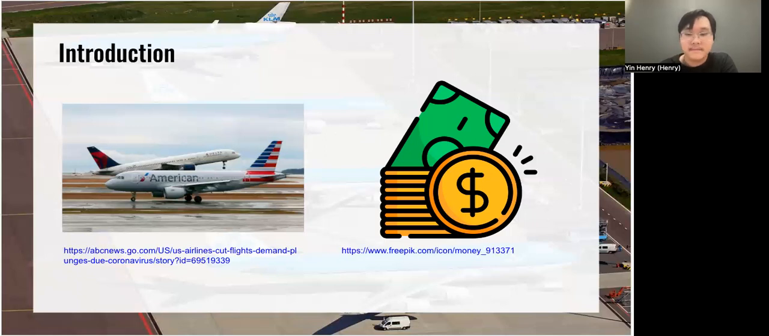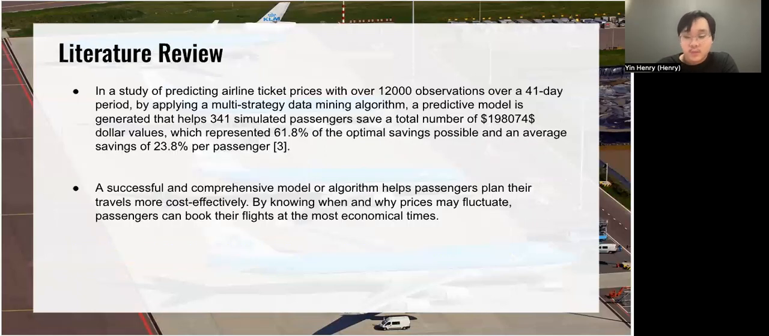Taking a step further, our research is initiated by a current ongoing research, which is focusing on pricing predictions. And here are some conclusions that we have drawn.